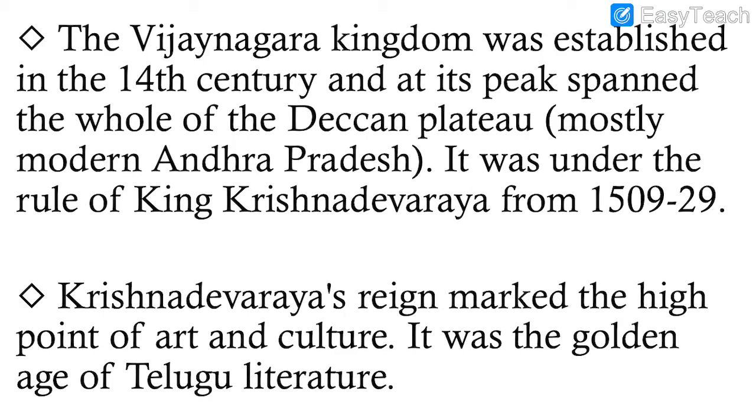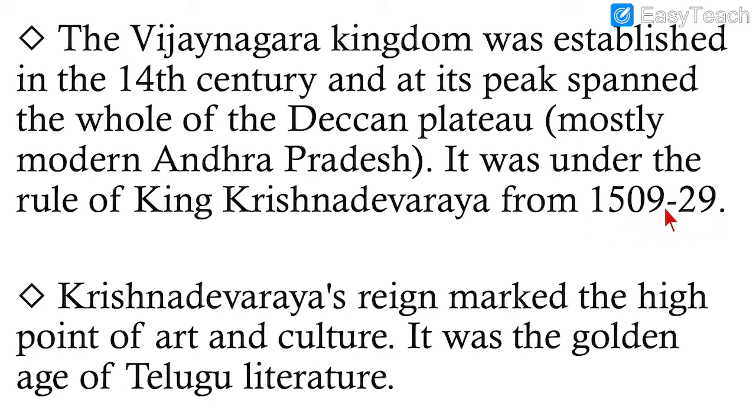The Vijayanagar kingdom was established in the 14th century and at its peak spanned the whole of the Deccan Plateau, mostly modern Andhra Pradesh. Which kingdom was that? Vijayanagar kingdom in the 14th century. It was under the rule of King Krishna Devaraya from the year 1509 to 1529.